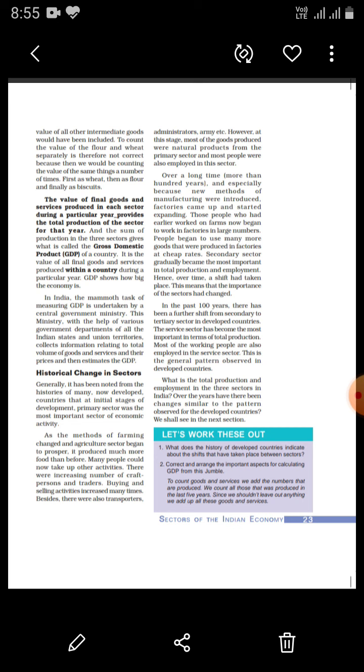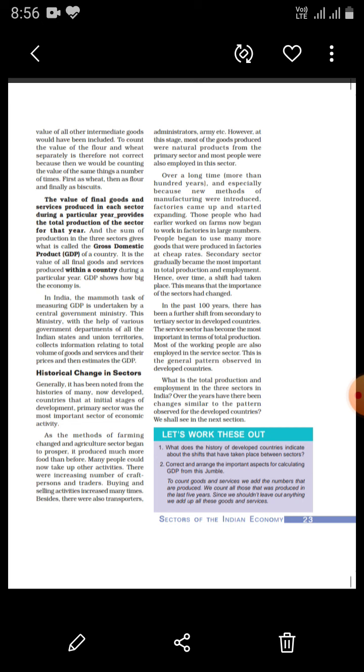GDP includes all the resources which are present in the country. That is why it is said that if a country's GDP is increasing or growing, that country is moving towards development, growth. If a country's GDP is high, the development rate, the process of development in the country is high.